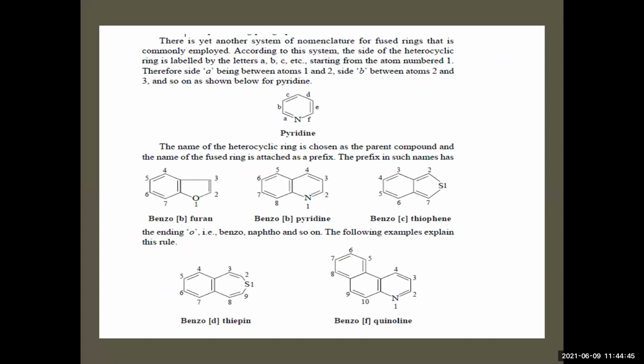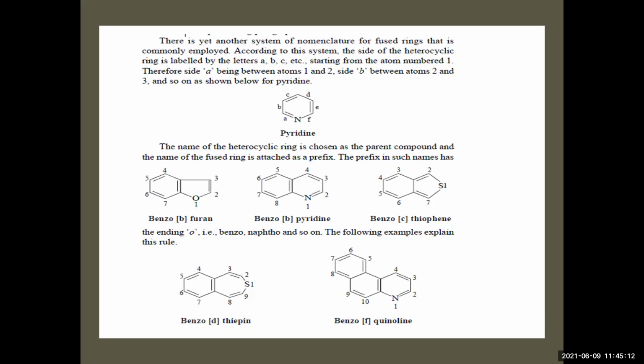Now, as we explained for benzo-fused compounds, depending upon the position where the heteroatom binds with your benzene ring, you can write the structure and give the naming for the compound. Between 1 and 2, it is known as A. Between 2 and 3, it is B. Between 3 and 4, it is C. Between 4 and 5, D. So depending on where the position is, you can give the nomenclature of your compound.